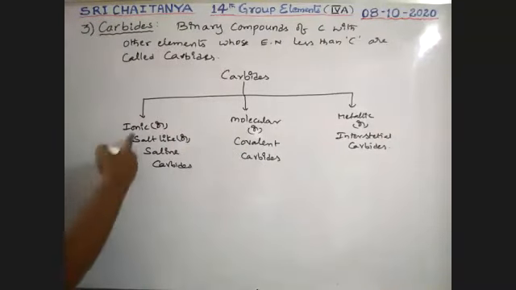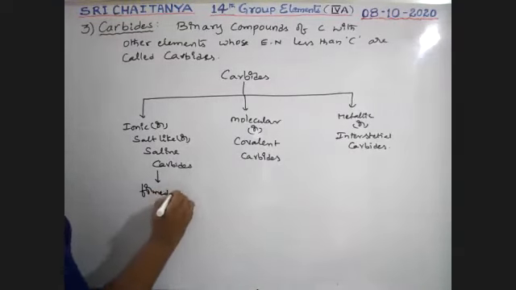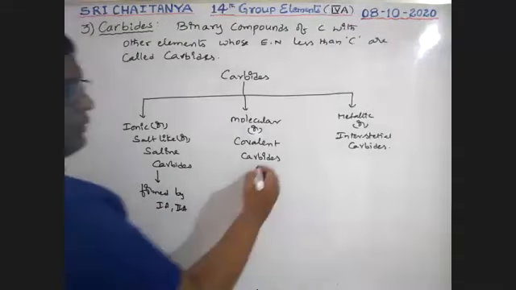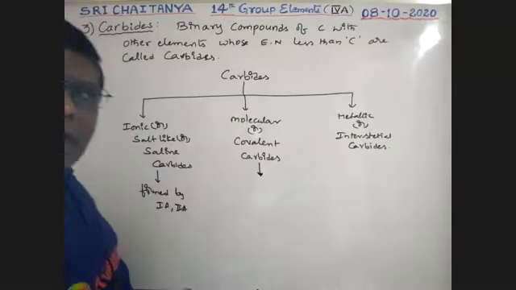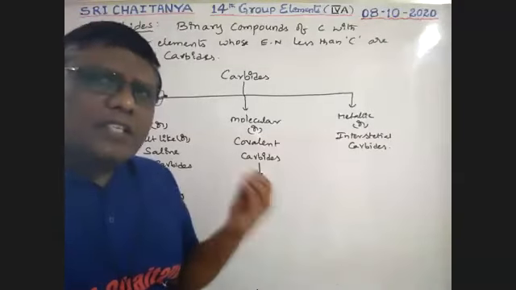These ionic or salt-like carbides are formed by 1A and 2A group elements, particularly s-block elements. Next, covalent carbides. Here the electronegativity is just less than carbon.